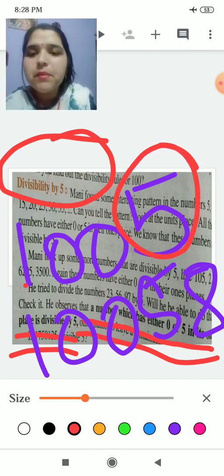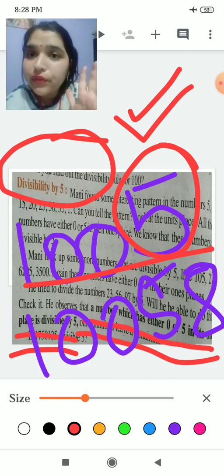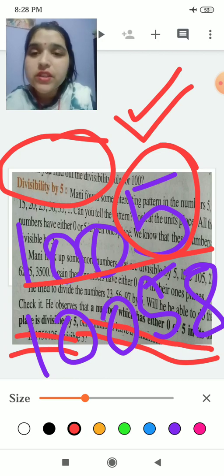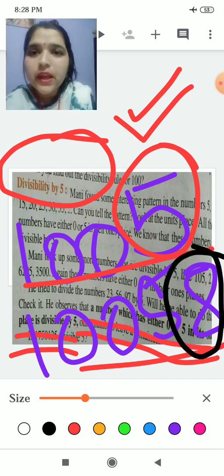Yes, right, this number is divisible by 5 because in its ones place it contains 5. But in this question, what is given? It is given 8 here. So in its ones place it neither contains 0 nor 5. So it is not divisible by 5.